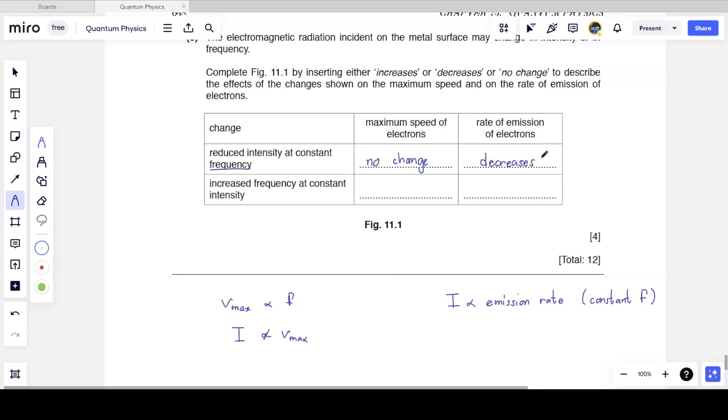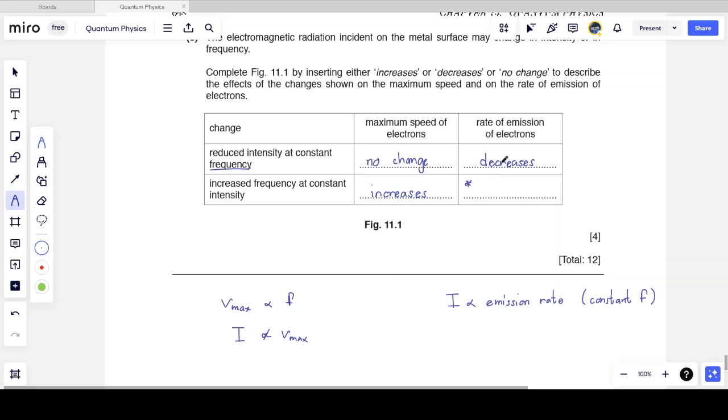So far, so good. Next, I want to know what happens to the speed of the electrons, the kinetic energy of the electrons, if I increase the frequency, but I keep the intensity constant. Well, I'm giving each photon more energy, hence I give more energy to each electron. And so yes, they'll have a higher kinetic energy and hence a higher speed. So the maximum speed of the ejected electrons will increase.